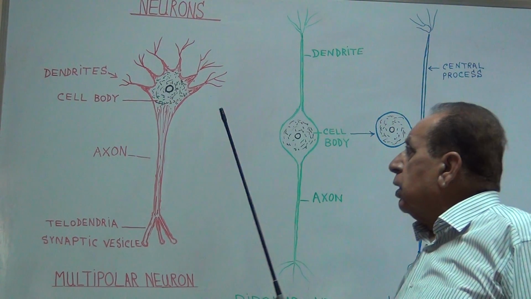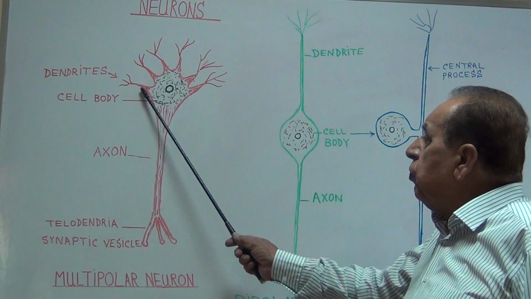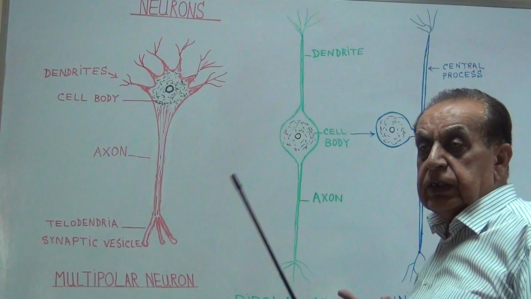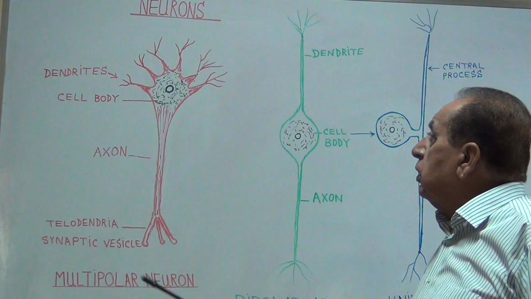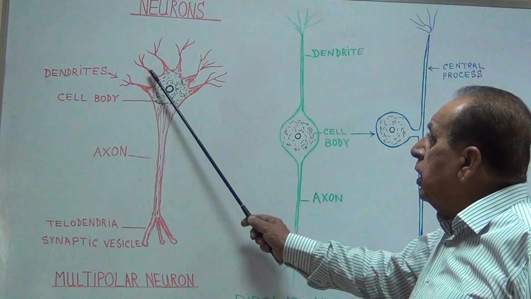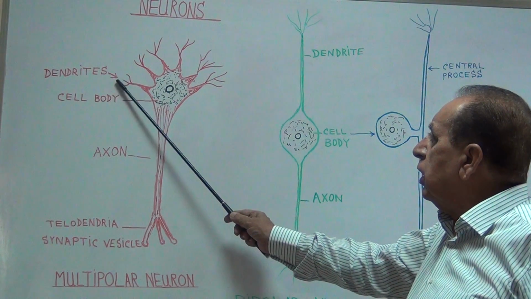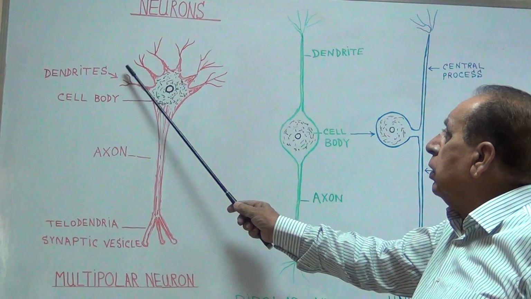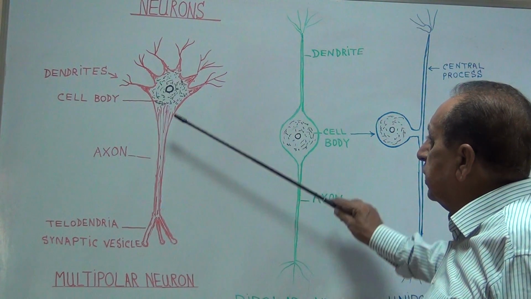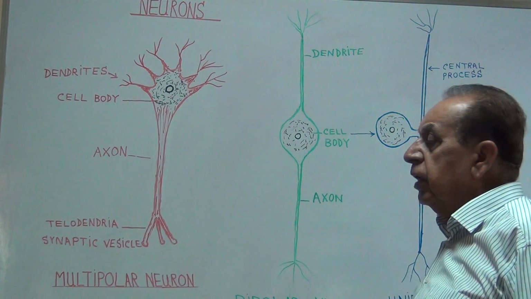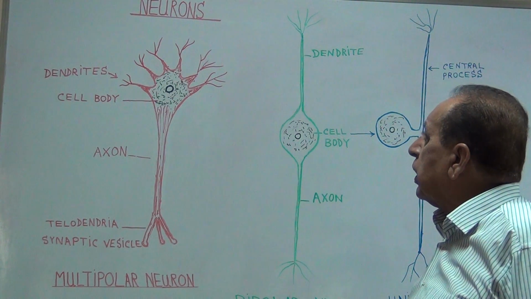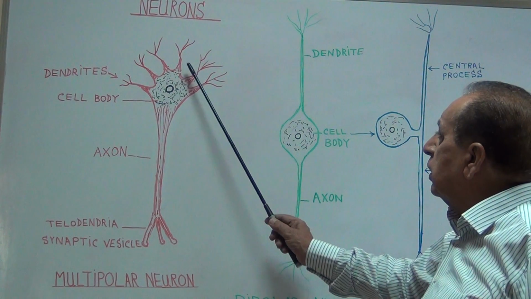Now, the dendrites. There are two types of processes arising from the cell body. One, the smaller one that branches, is called dendrites. Dendrite means tree. And this elongated one is called the axon. So these two processes.